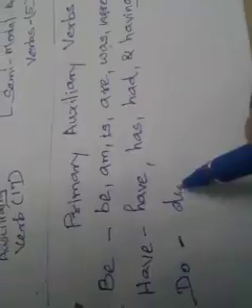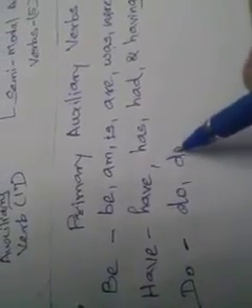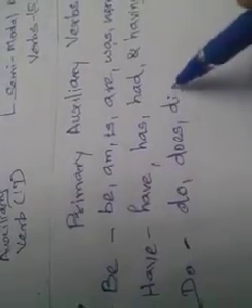Good. Next is what? Do verbs. Do, does, did, doing, and then what? Next one? Done. Good, good.